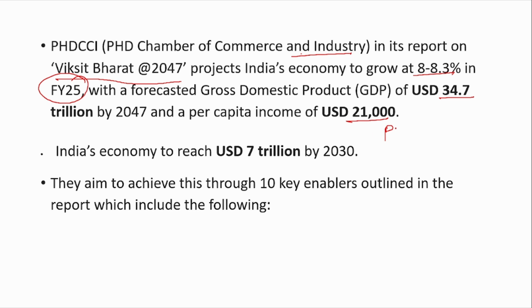Now, our Prime Minister Modi has stated in one of his speeches that India would become a developed country by 2047, and all the sectors and ministries are working towards it. And in this report, it is stated that India's economy is going to reach 7 trillion by 2030. Now, to reach this target by 2047, to reach this per capita income, there are 10 key enablers.